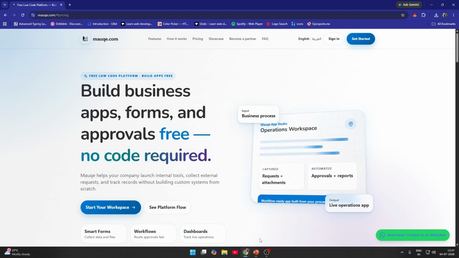This is Mauqe. This is the home page or the landing page for Mauqe. Everything we build during this course starts here.